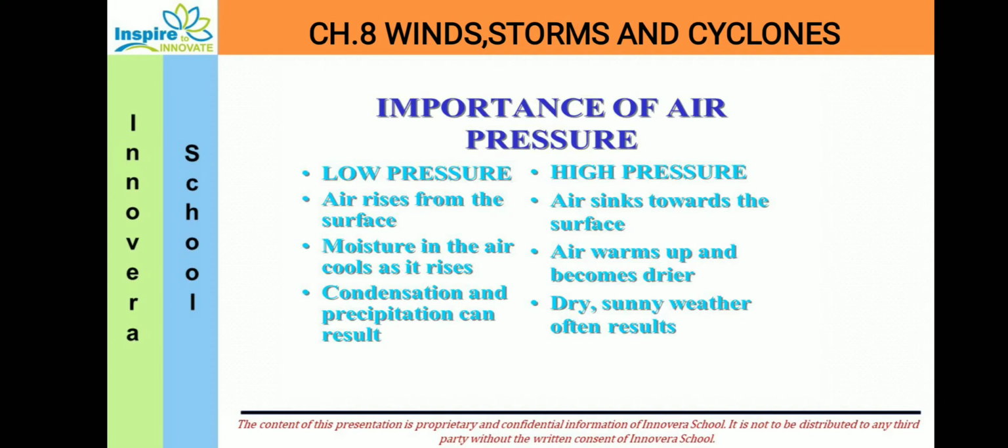Let us see the importance of air pressure. If we talk about low pressure, air rises from the surface, moisture in the air cools as it rises, and condensation and precipitation can result. And when we talk about high pressure, air sinks toward the surface, air warms up and becomes drier. Sunny, dry weather often results.